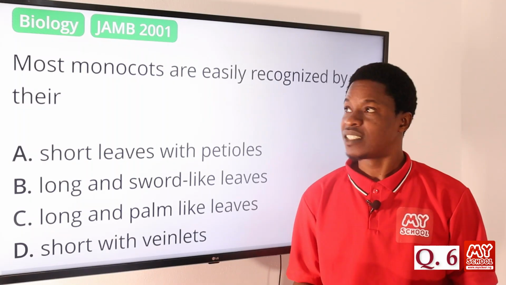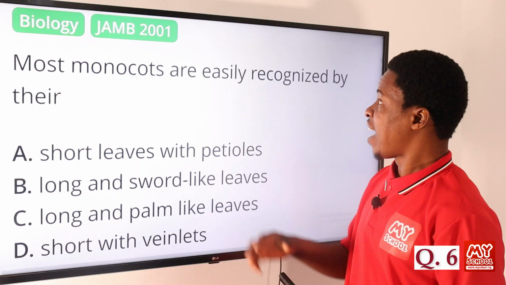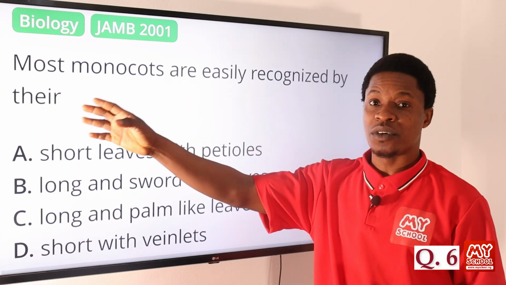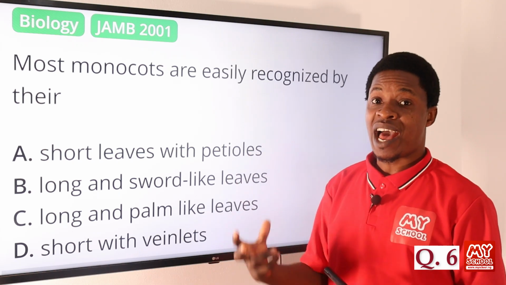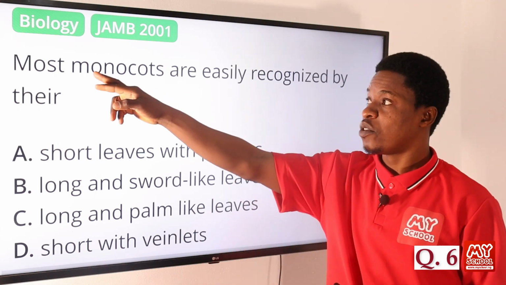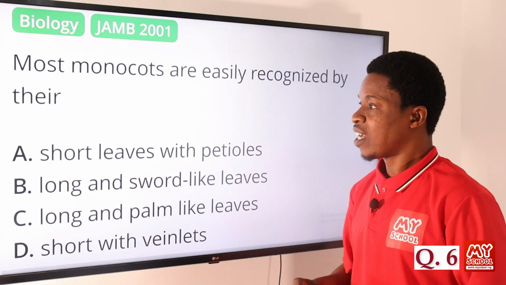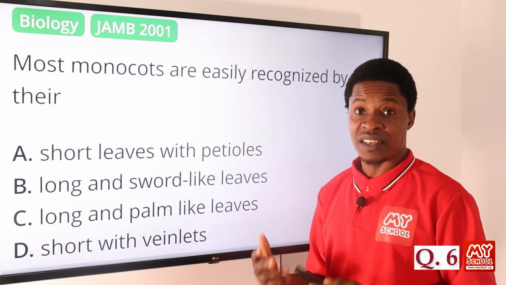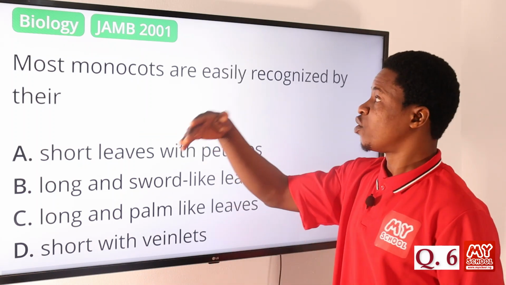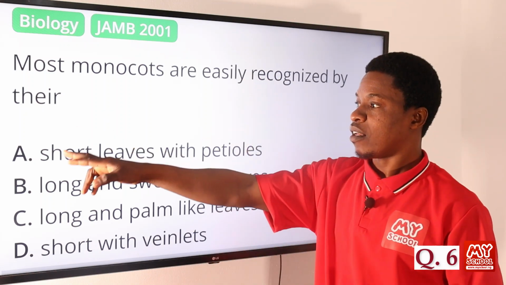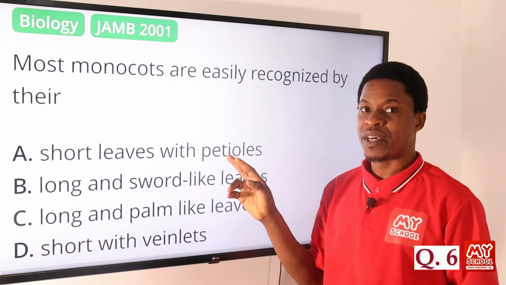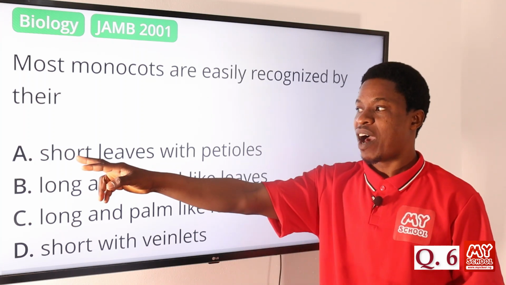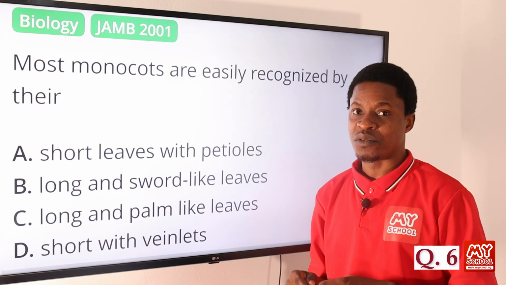Now question number 6. Most monocots are easily recognized by their what? Don't forget that monocots are plants that have a single seed leaf. Mono is one. So how do we recognize them easily? Option A says short leaves with petioles. Petioles, yes, they have, but the short leaves are not there.